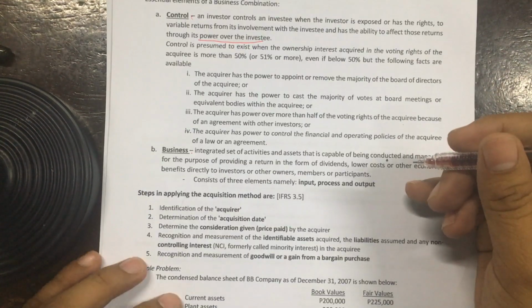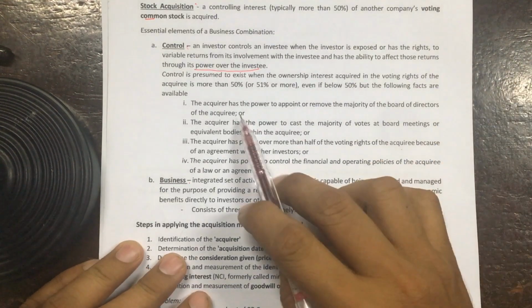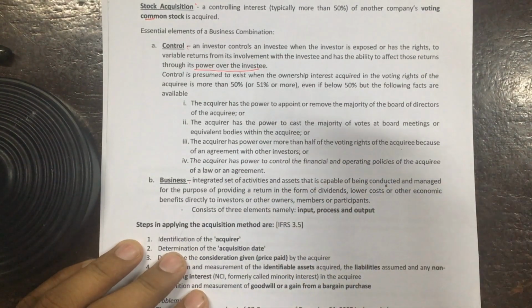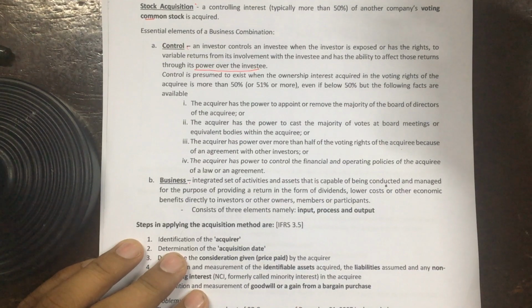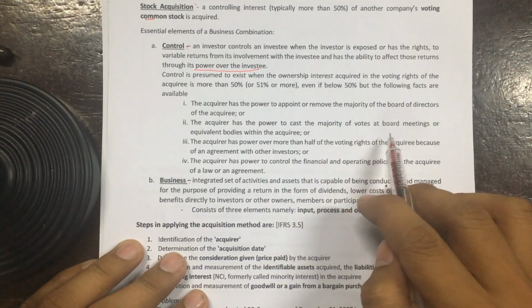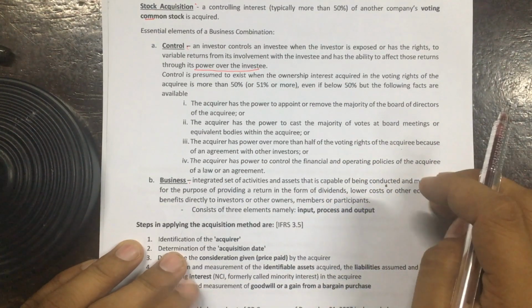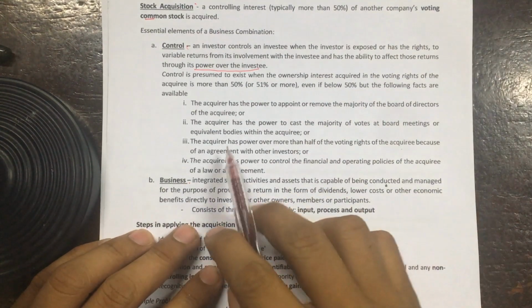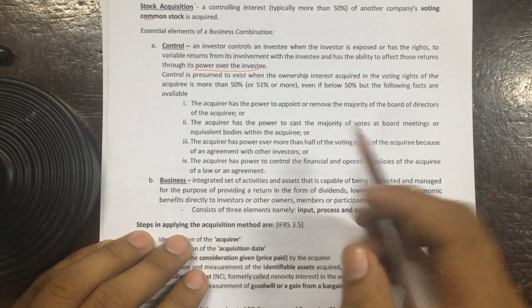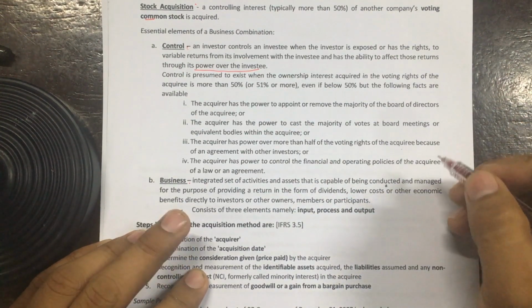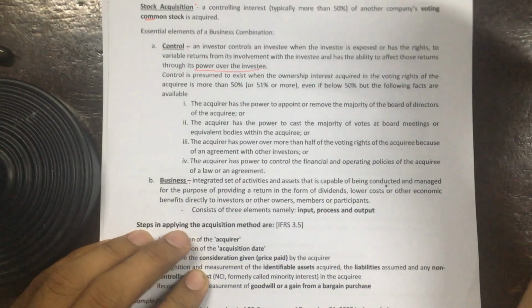First, the acquirer has the power to appoint or remove the majority of the board of directors of the acquiree. Second, the acquirer has the power to cast the majority of votes at board meetings or equivalent bodies within the acquiree. Or, the acquirer has the power over more than half of the voting rights of the acquiree because of an agreement with other investors.